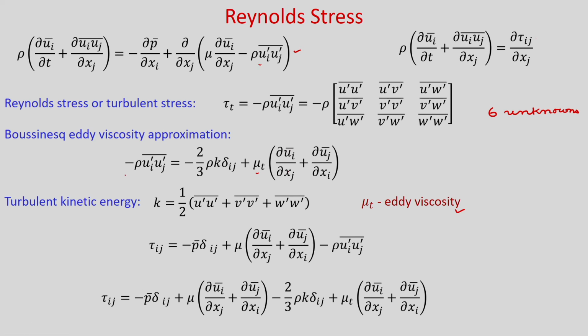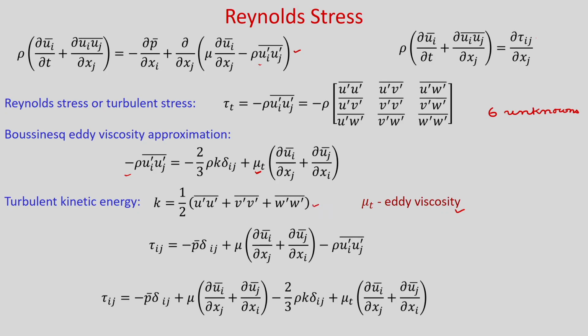So, you can write this Reynolds stress in terms of the gradient of the mean velocity with an unknown parameter, the eddy viscosity. You can see now this mu t is unknown, so that you need to model. Here turbulent kinetic energy is given by this expression, and if you see the total stress,